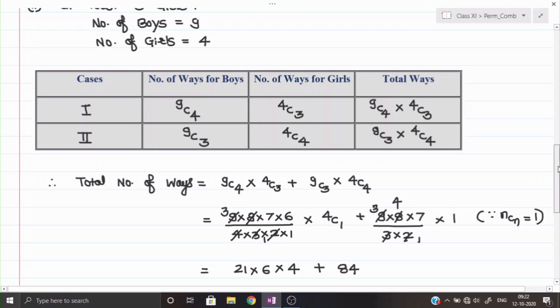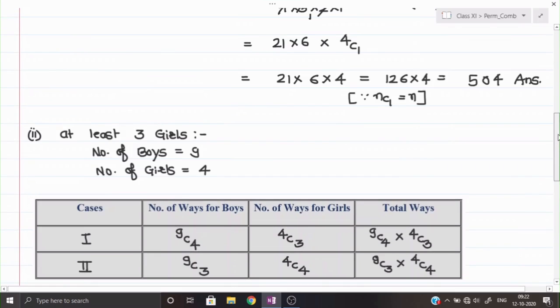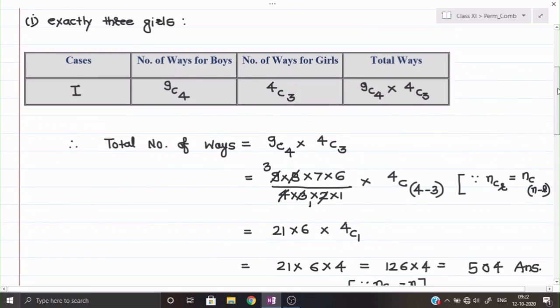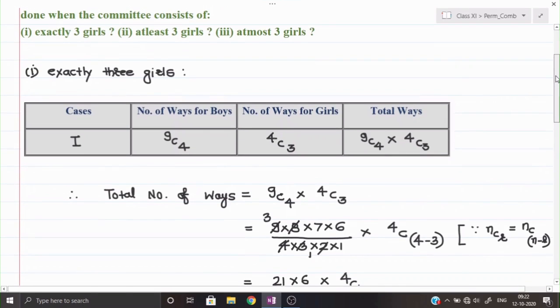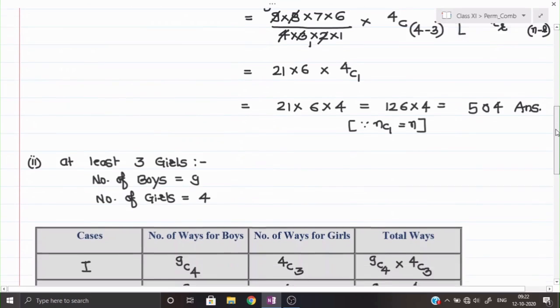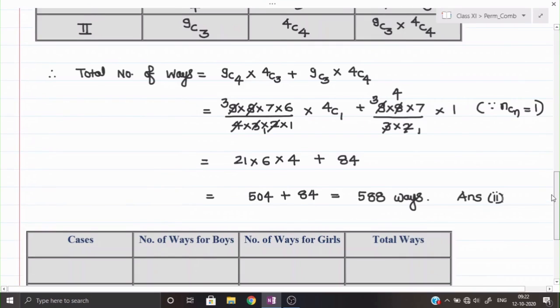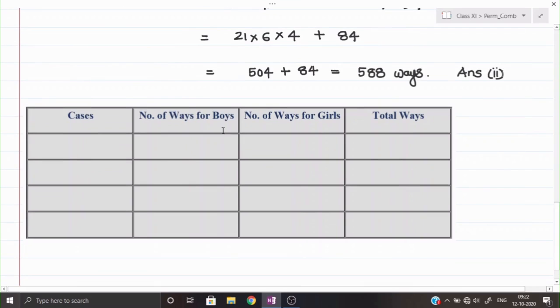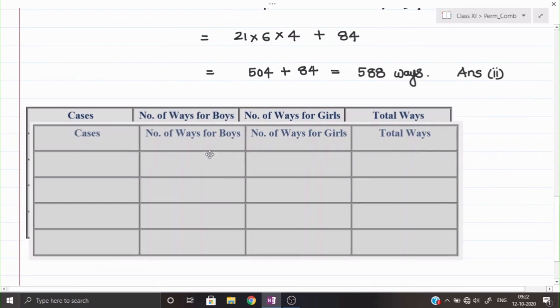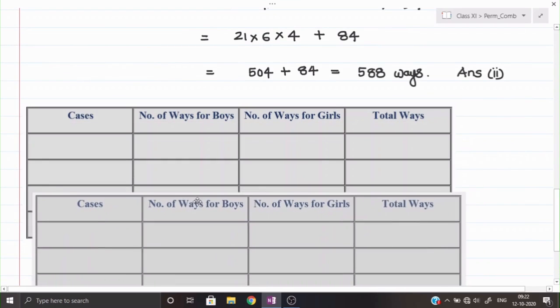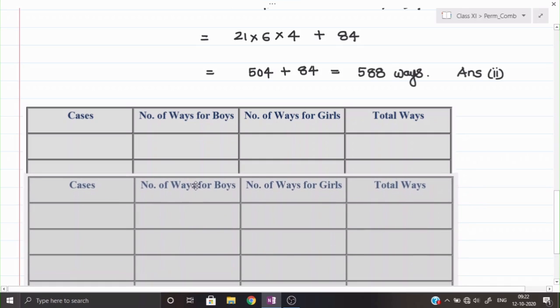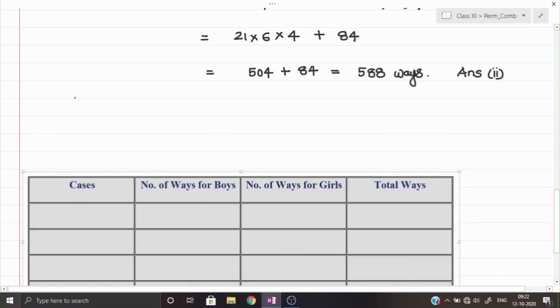Now see the part number 3rd. In the part number 3rd, see what they are asking us. They are saying at most 3 girls. Okay, so let us see this question now. Let me take this table down. We have some space over here. So part number 3rd will mention first. At most 3 girls.